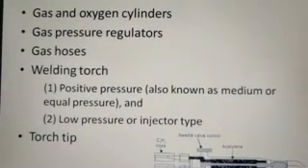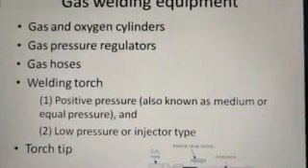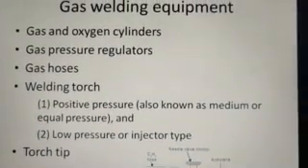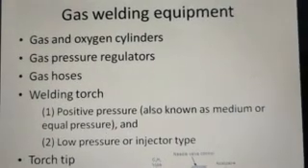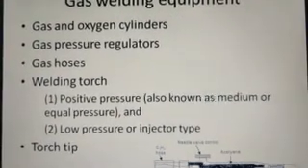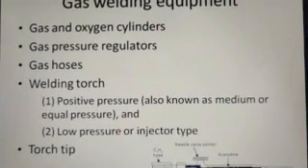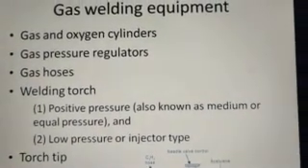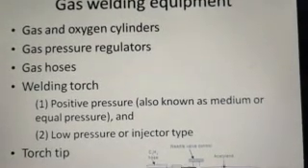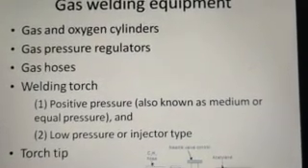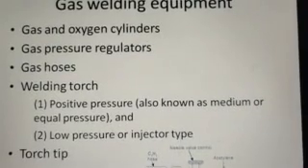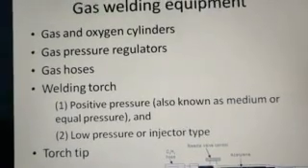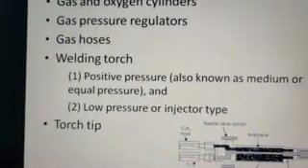And considering the safety aspects of these cylinders, we have fusible plugs to release the pressure in case of accidents. Accidents usually mean a temperature rise, or there may be situations where these cylinders are exposed to high temperature, and in such cases we cannot always regulate the pressure, so for releasing the excess pressure we have the fusible plugs. And then moving on to the gas pressure regulators, we have two different regulators like I mentioned earlier.